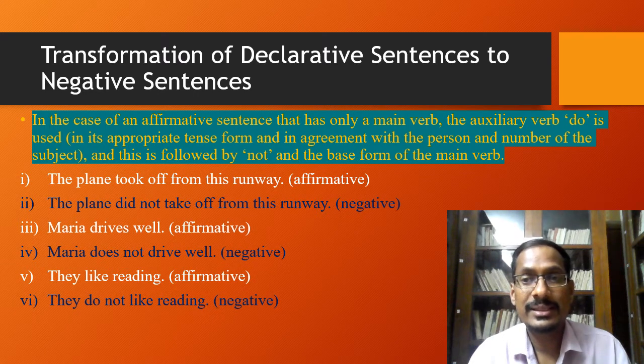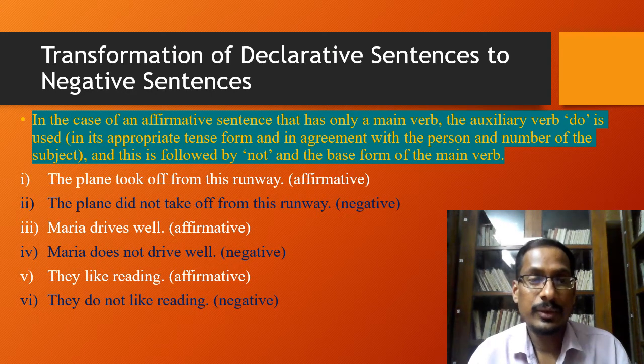And in such cases, the auxiliary verb do is used. And you know that it is used in its appropriate tense form. Now, if you see the tense of the sentence, it is in past tense. So obviously, the auxiliary verb must be used in its past tense and it must be in agreement with the person and number of the subject. So the plane, it's singular and the tense is the past tense.